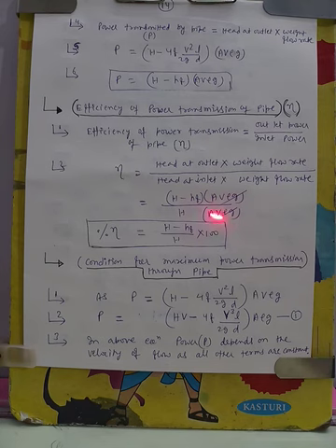Let us come to the next article. What is that? Efficiency of power transmission of the pipe. What is the efficiency of power transmission? We know that the efficiency of power transmission of the pipe will be the outlet power of the pipe, whatever power is coming out from the pipe, divided by whatever power is at the inlet of the pipe. So efficiency of power transmission of the pipe will be outlet power divided by inlet power, and outlet